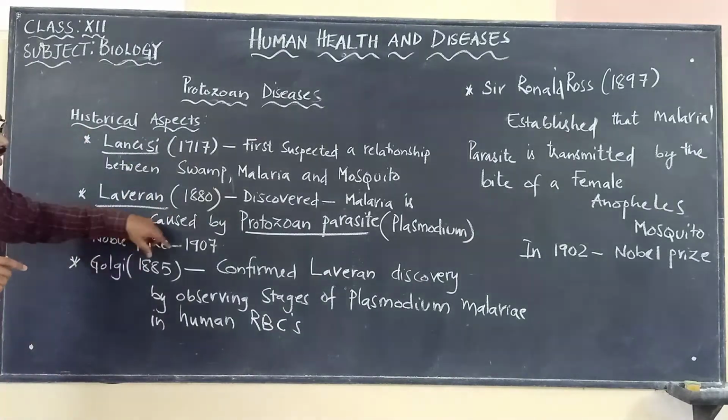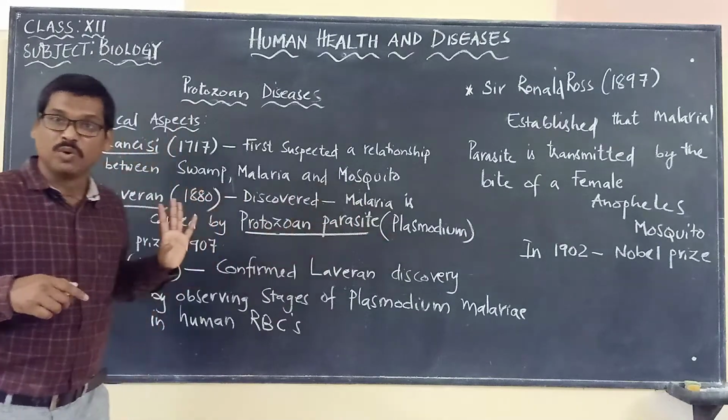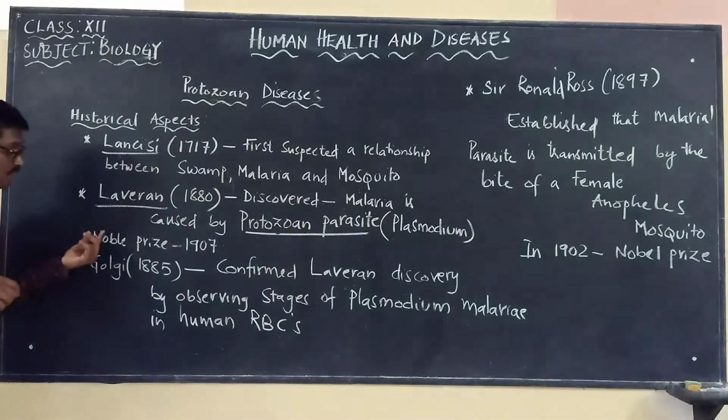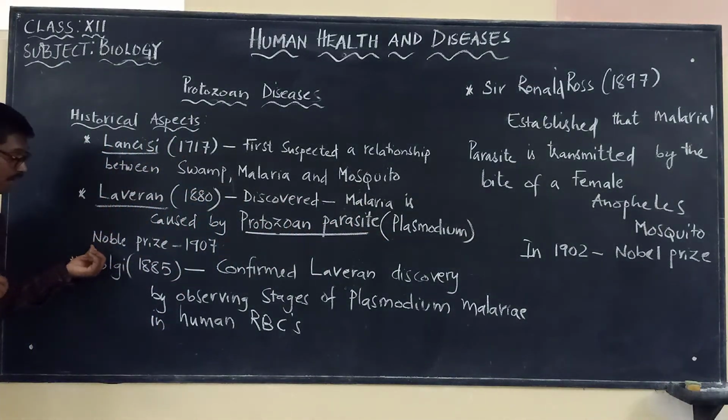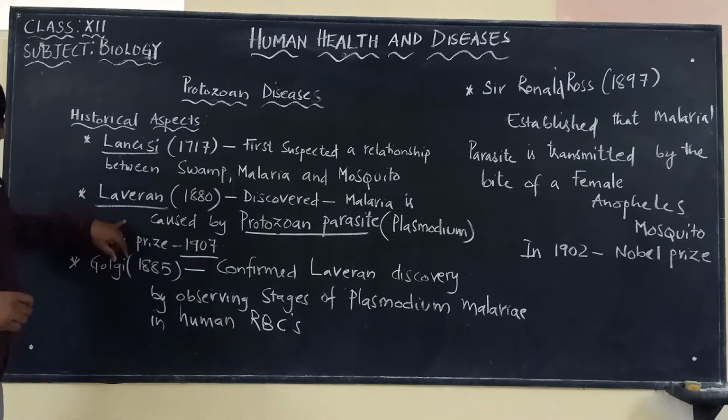For which he was awarded the Nobel Prize in the year 1907.